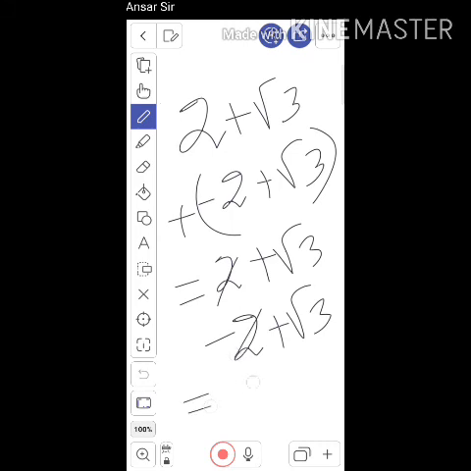So the answer is 2 root 3. Now 2 root 3 is an irrational number.